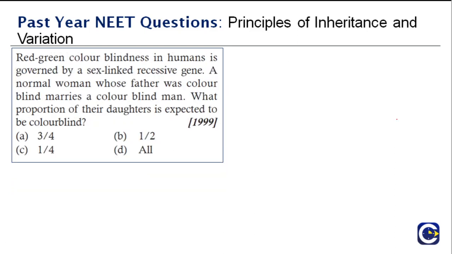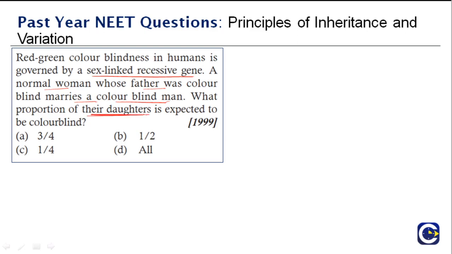Red-green color blindness in humans is governed by a sex-linked recessive gene. A normal woman whose father was color blind will be a carrier woman, and she marries a color blind man. What is the proportion of their daughters to be color blind?